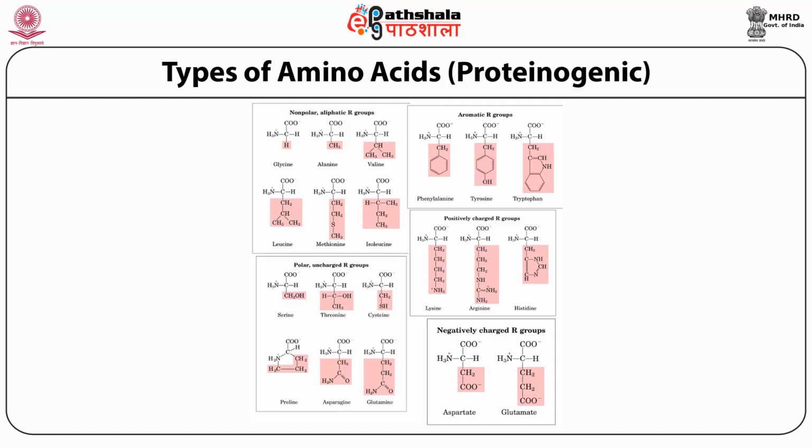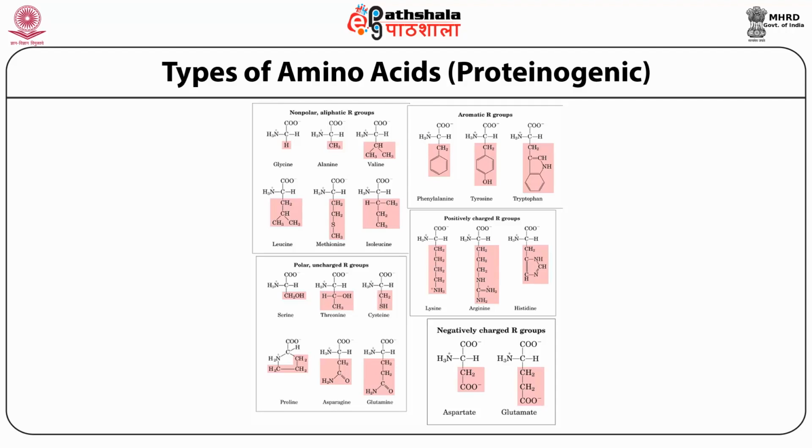There can be polar uncharged. In that case, you can have serine, threonine, cysteine, proline, asparagine, glutamine, or either positively charged in the case of lysine, arginine, histidine, or negatively charged in the case of aspartic acid or glutamic acid. Now we have to remember at the physiological pH, first of all, this amino acid always stays in zwitterionic form.